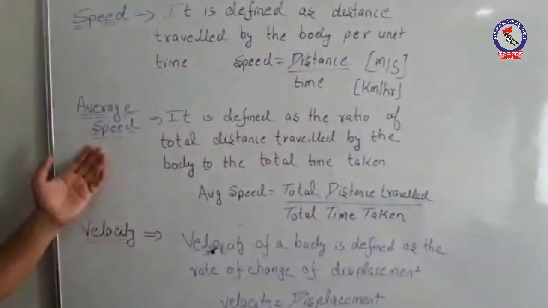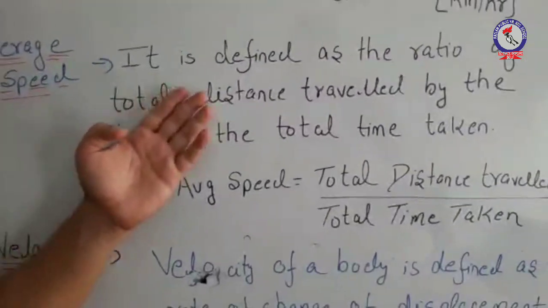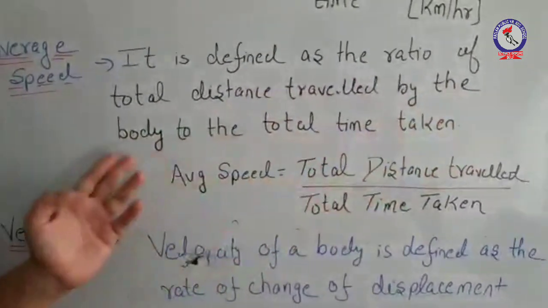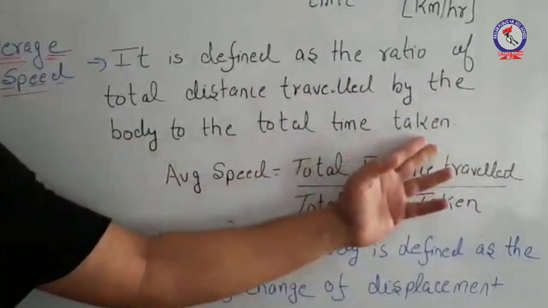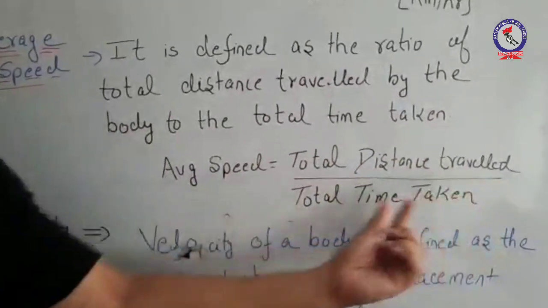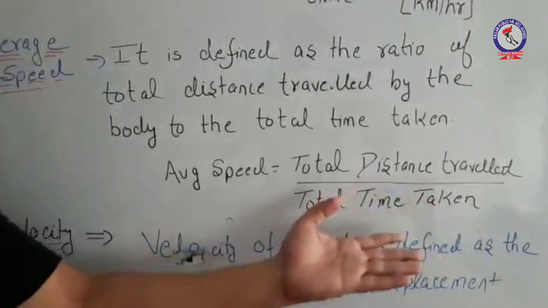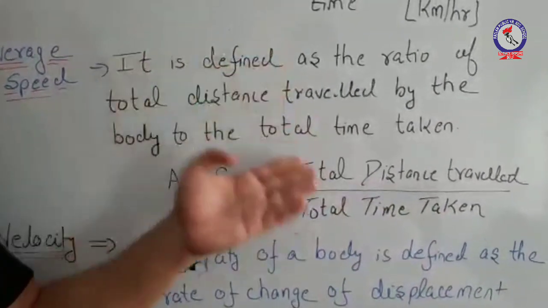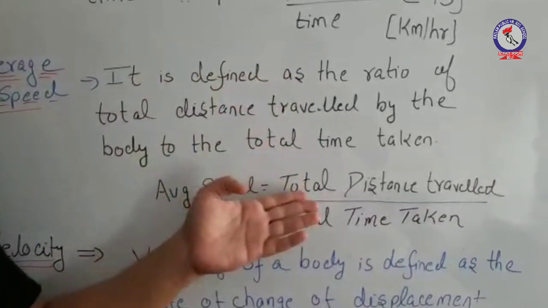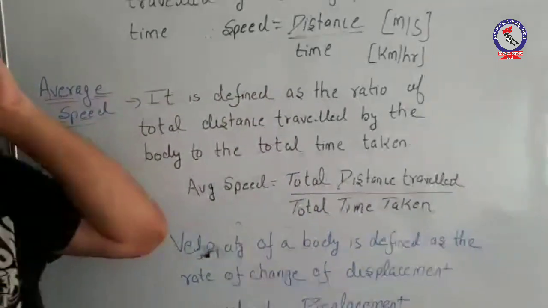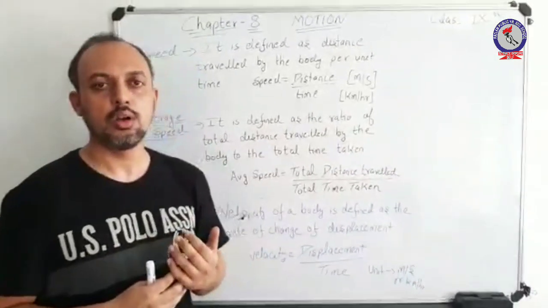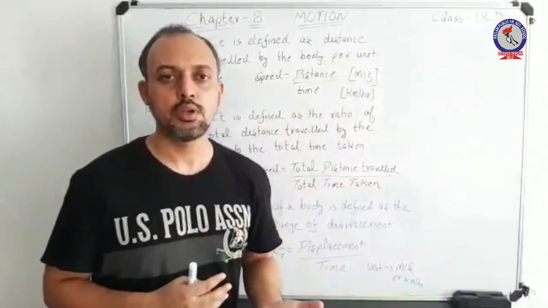As average speed says, it is defined as the ratio of total distance travelled by the body to the total time taken. Average speed is total distance travelled over total time taken. Remember, units of speed and average speed are the same. Both are under the same units. Now, one thing you should take into account is that whenever you are dealing with the concept of average speed, there